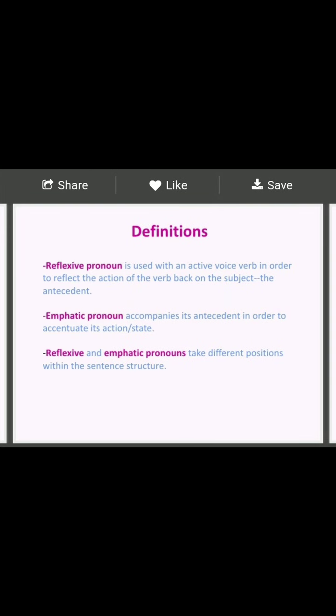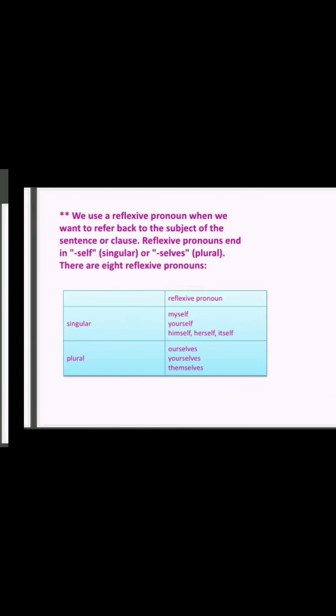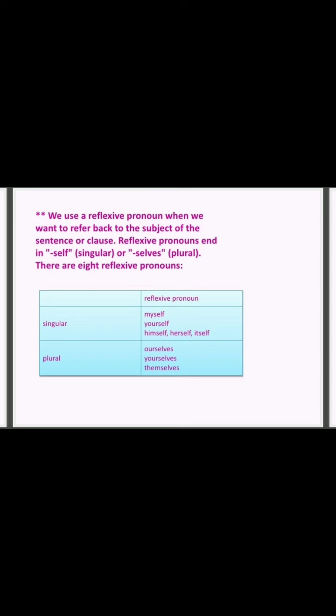Next is reflexive pronoun. Reflexive pronoun is used with an active voice verb in order to reflect the action. If I say I did my work myself, reflexive pronoun always ends with self or selves. Here myself would be the reflexive pronoun. We use reflexive pronoun when we want to refer back to the subject.